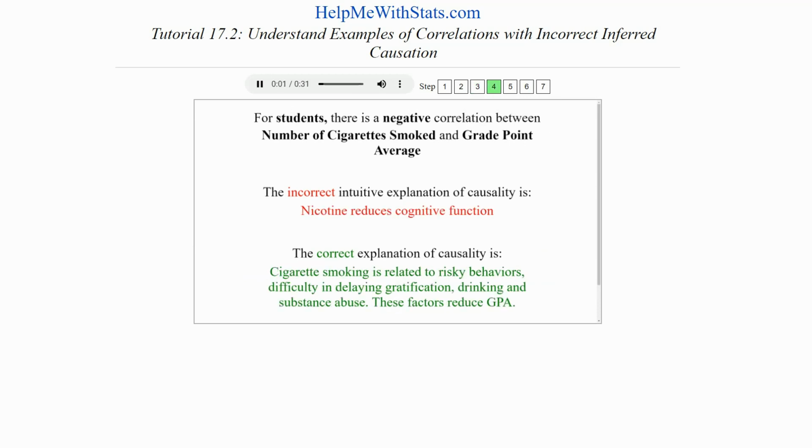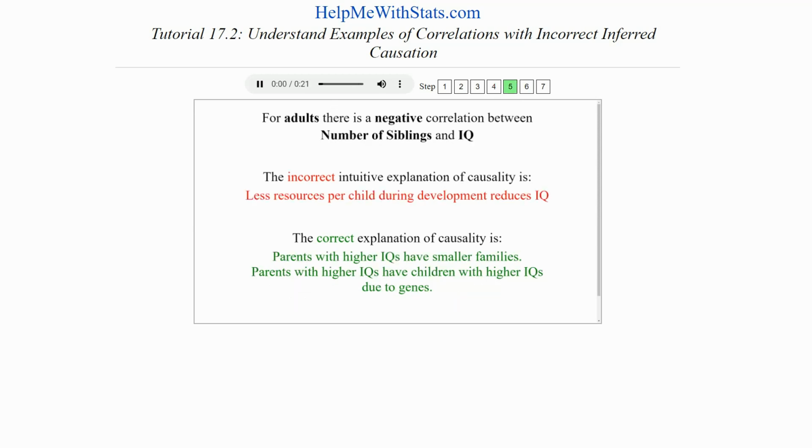Let's look at some negative correlations and the incorrect intuitions that might exist for the causal relationship between the two variables. Students who smoke cigarettes have lower GPAs. We could incorrectly explain that the nicotine in cigarettes damages the brain and causes lower GPAs. In reality, cigarette smoking is related to risky behaviors, difficulty in delaying gratification, drinking, and substance abuse. These behaviors reduce GPA.